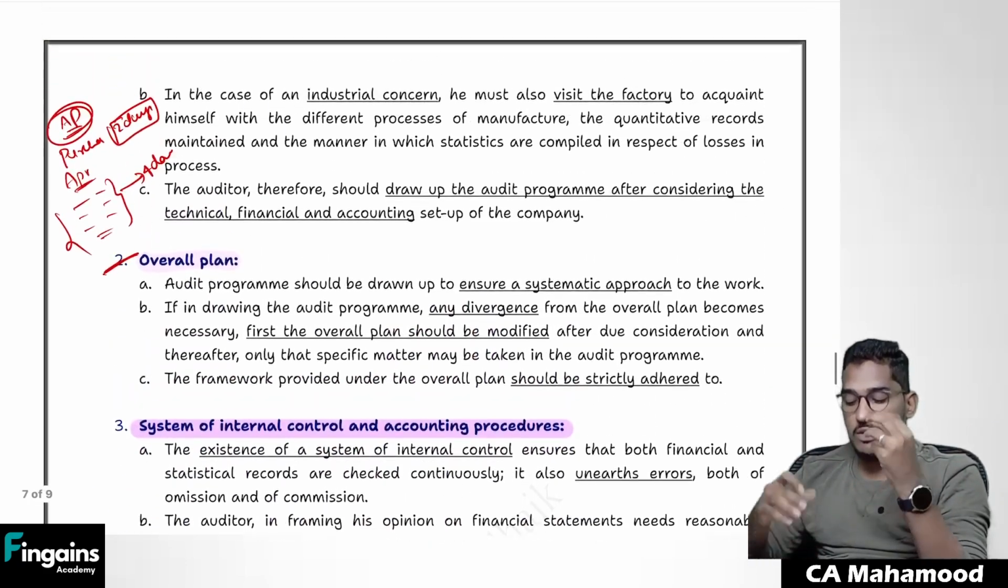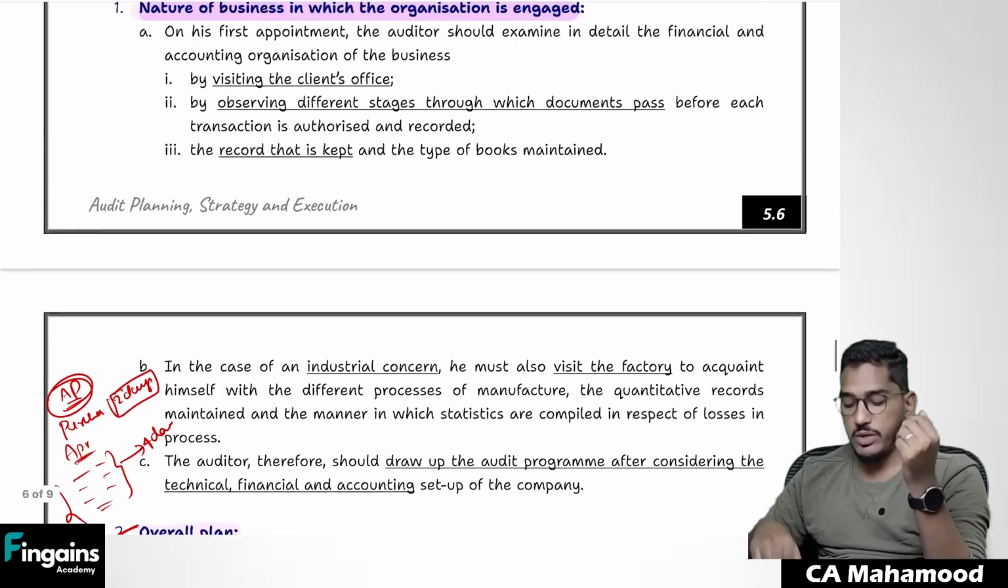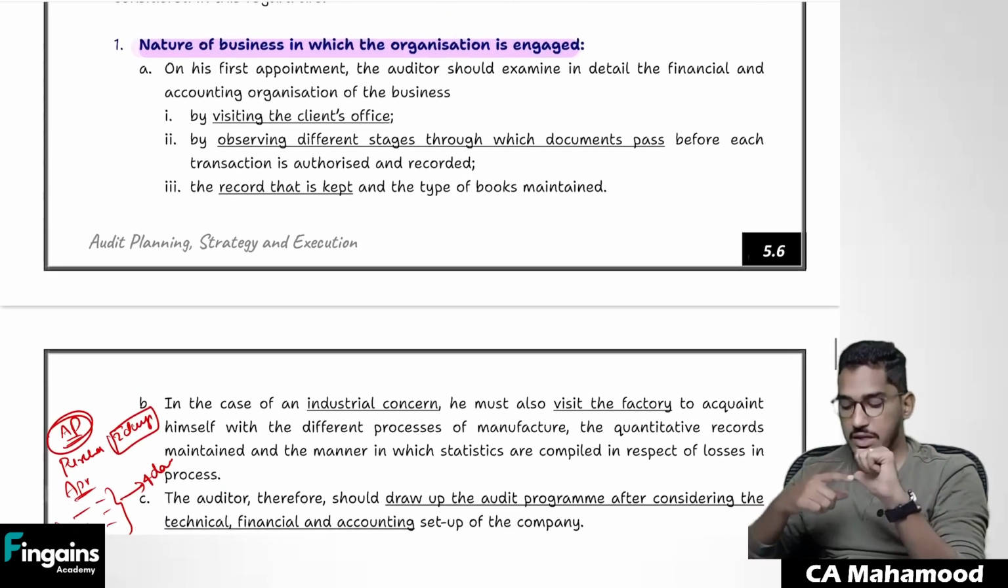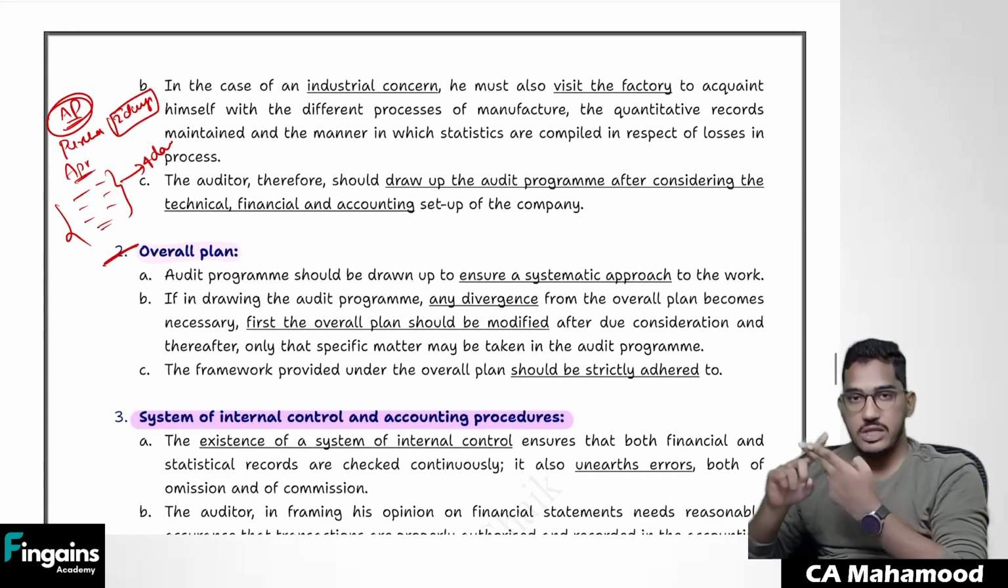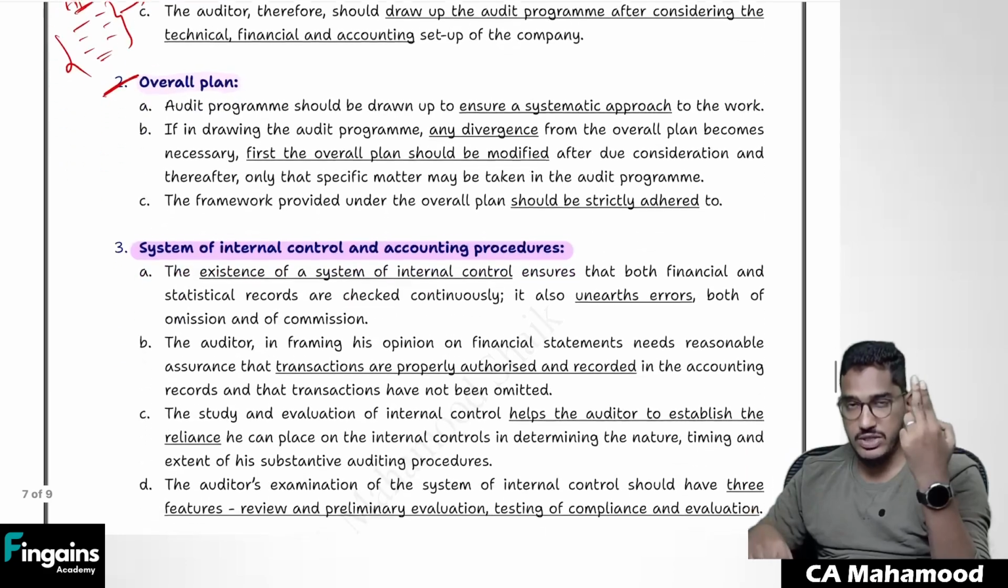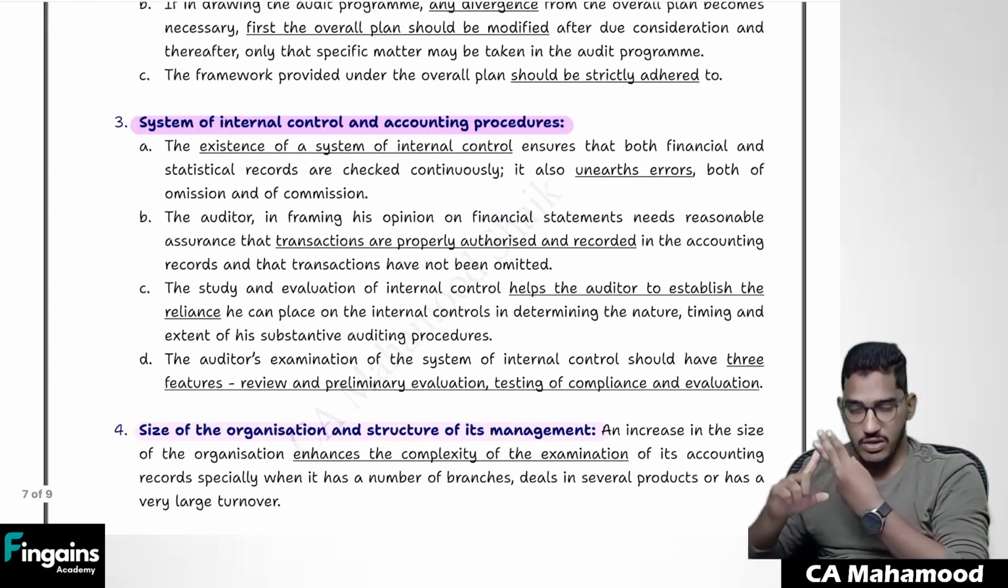So if they ask you the question, what factors will you consider in development of the audit program, what are you going to write? Number 1, nature of business in which the organization is engaged. Number 2, it should be in line with the overall audit plan. Number 3, you have to study the internal control system and their accounting procedures. You have to study the size of the organization.